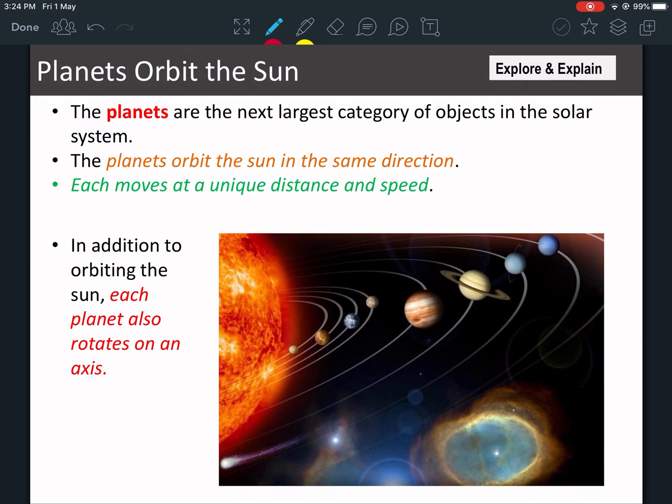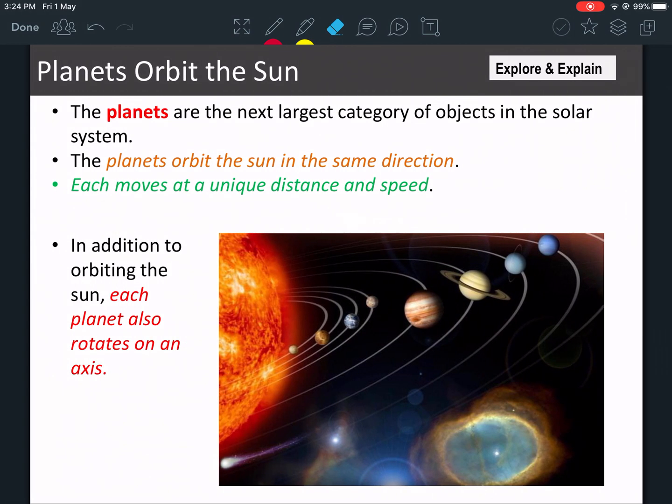In addition to orbiting the sun, each planet also rotates around its axis. That means each planet turns around itself and it orbits the sun. Just like the Earth, we said that the Earth rotates around itself and revolves around the sun. Same thing with all the other planets. They rotate around themselves and then they move around the sun. But they all move at different speeds and at different distances.